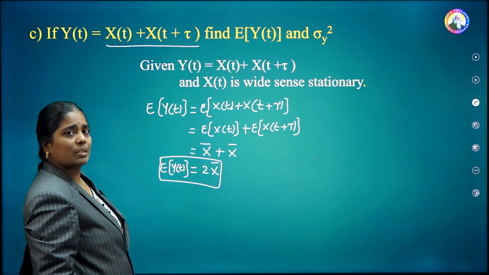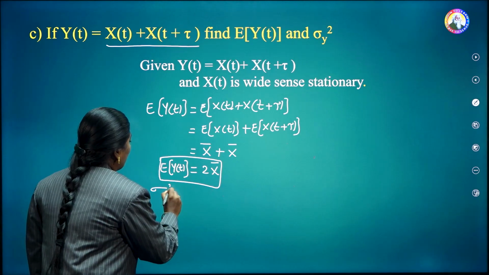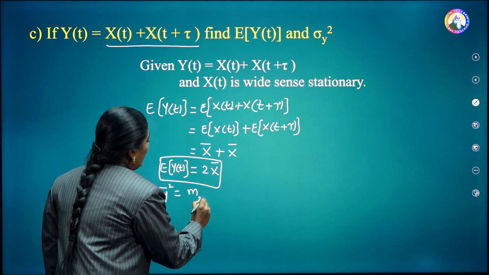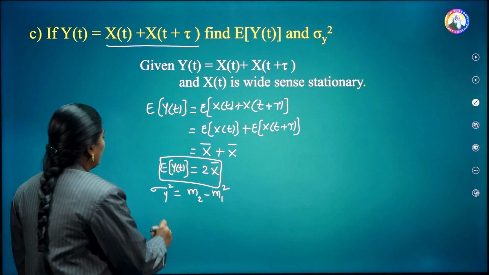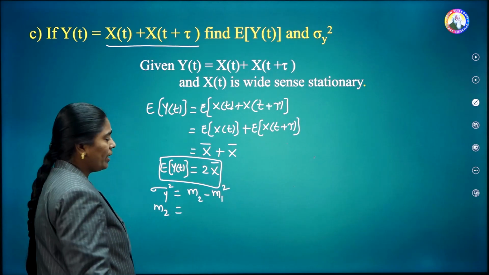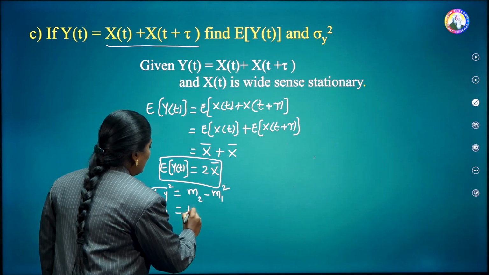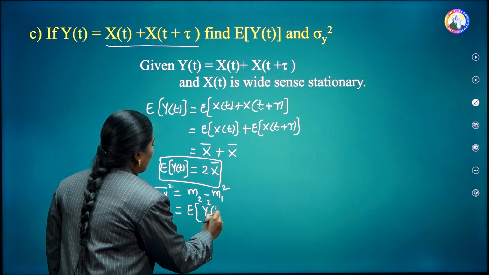Now let us consider sigma y square. Sigma y square is nothing but again m2 minus m1 square. First we will calculate what is m2, that is the mean square value of y of t, E of y square of t.